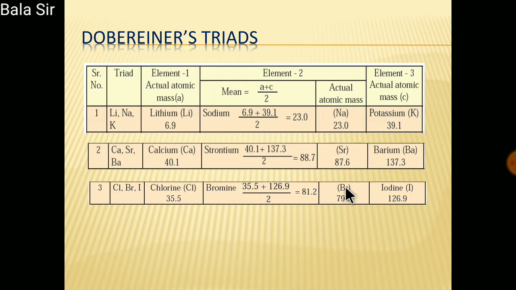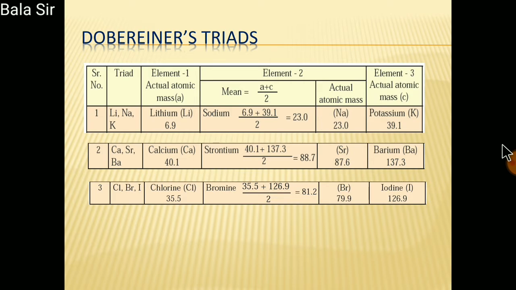Later on he found that bromine, which is 79.9, is approximately 81.2, and bromine's chemical properties are similar to chlorine and iodine. So he placed bromine between chlorine and iodine. That means the atomic mass of the middle element is approximately the mean of the other two elements. So these are the examples of Dobereiner's triads. However, he could not classify all the known elements into Dobereiner's triads.